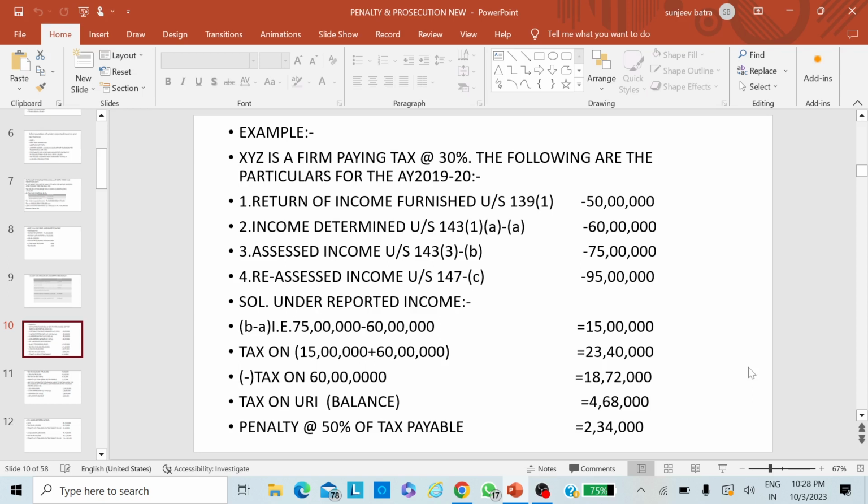What do the provisions say? Take the underreporting of income increased by the last assessed income, that is 75 lakhs. Tax shall be calculated on that amount, and from that amount tax on assessed income shall be reduced, and the result will be underreporting of income or tax on underreporting of income. So